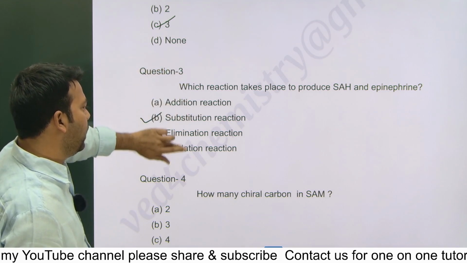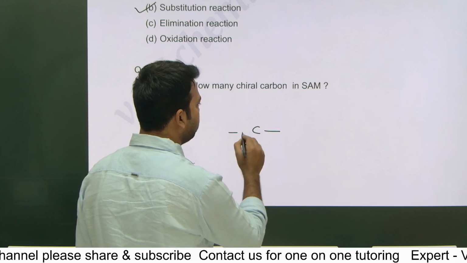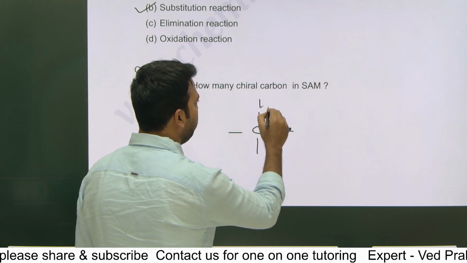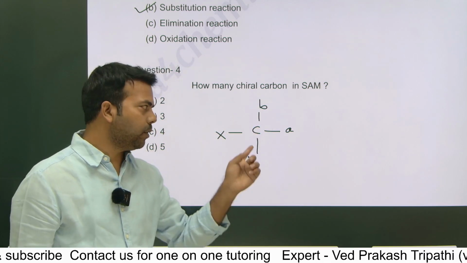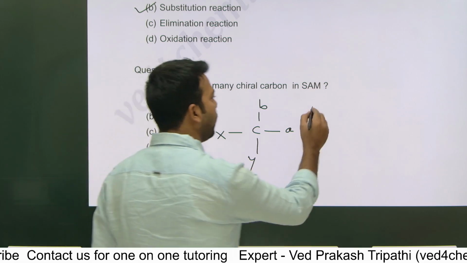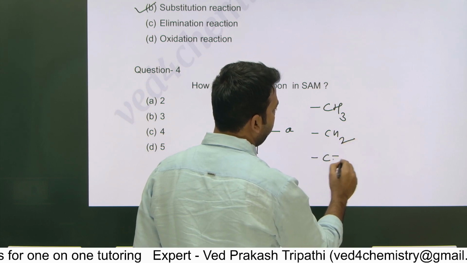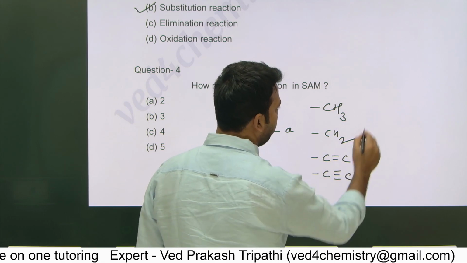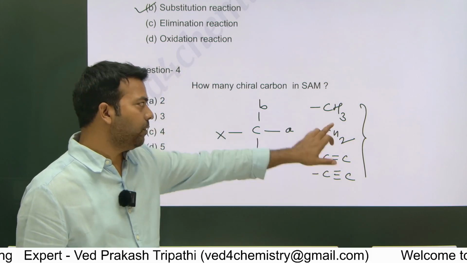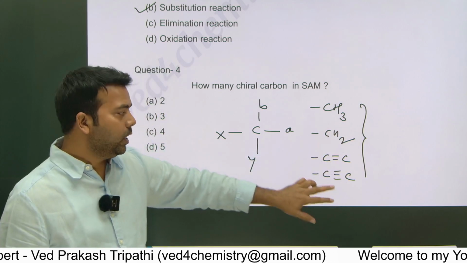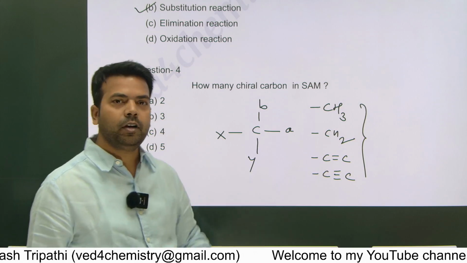So first I would like to tell you about chiral carbon. A carbon which has 4 different things is called chiral. A, B, X and Y. So you can see this carbon has 4 different things. So this carbon is a chiral carbon. Whenever any carbon has a CH3 group or CH2 group or carbon double bond carbon or carbon triple bond carbon, then do not check chiral center on that particular carbon, because here we have 3 same hydrogens, here we have 2 same hydrogens, here we have double and triple bonds, which means there are no 4 different bonds because it already has a double bond.